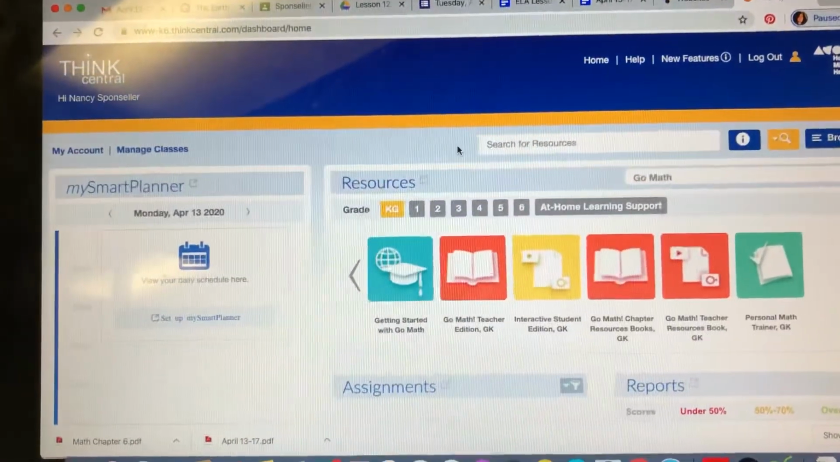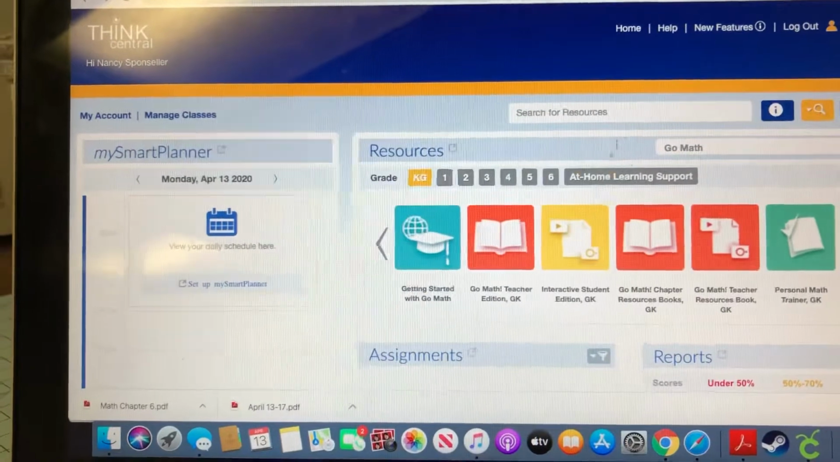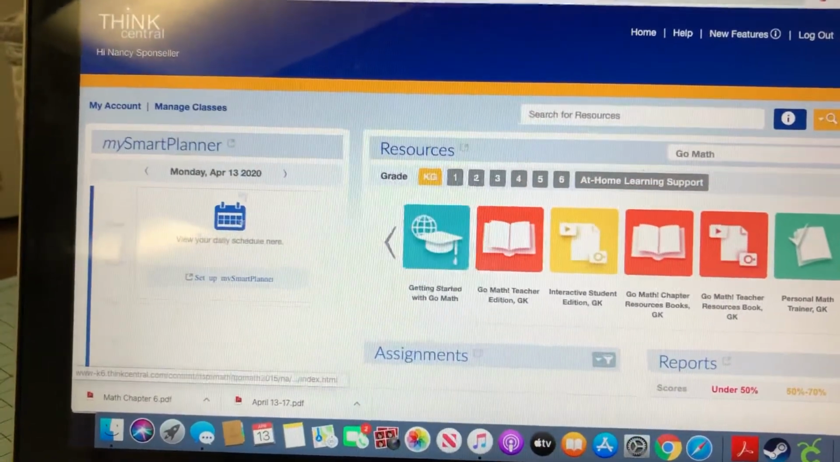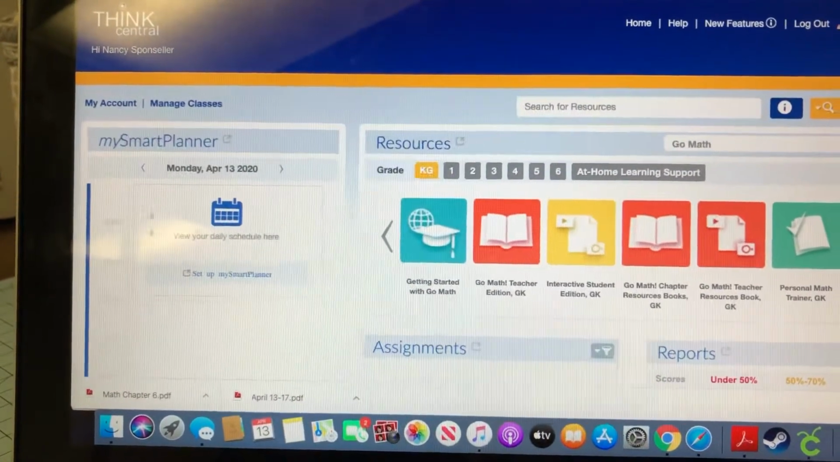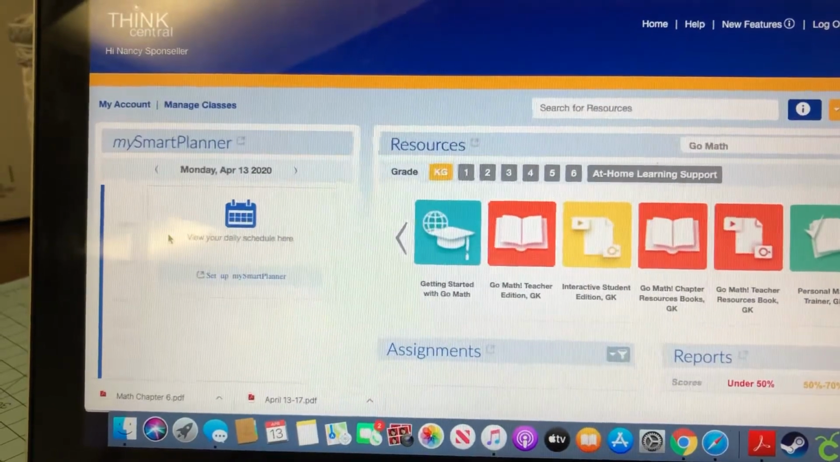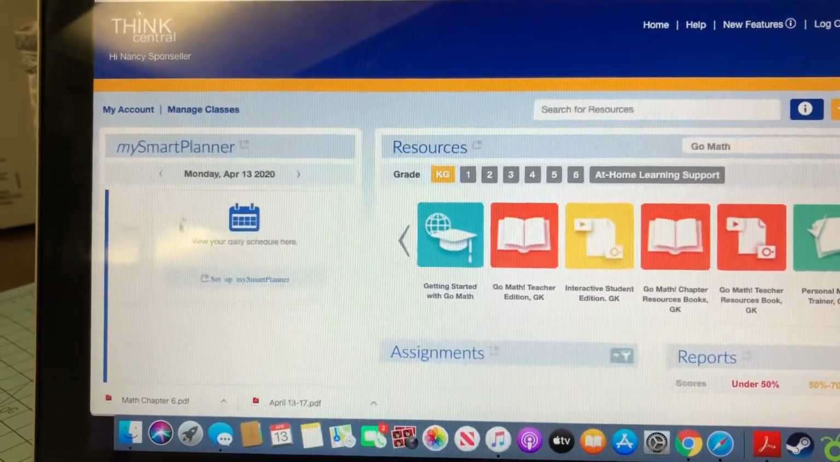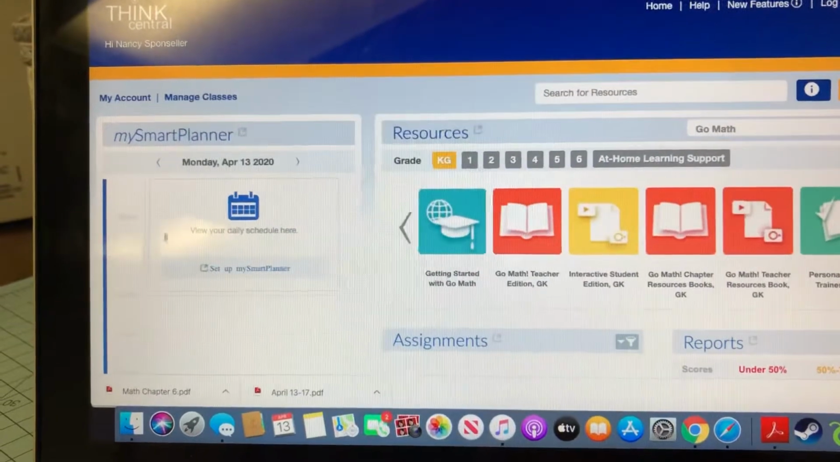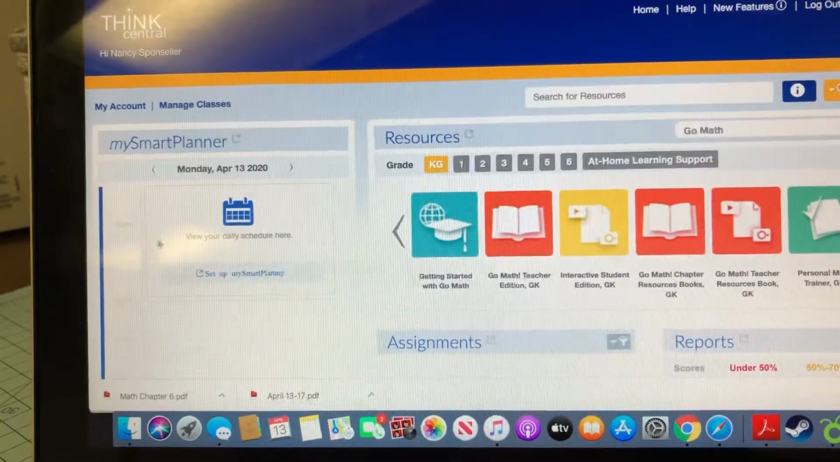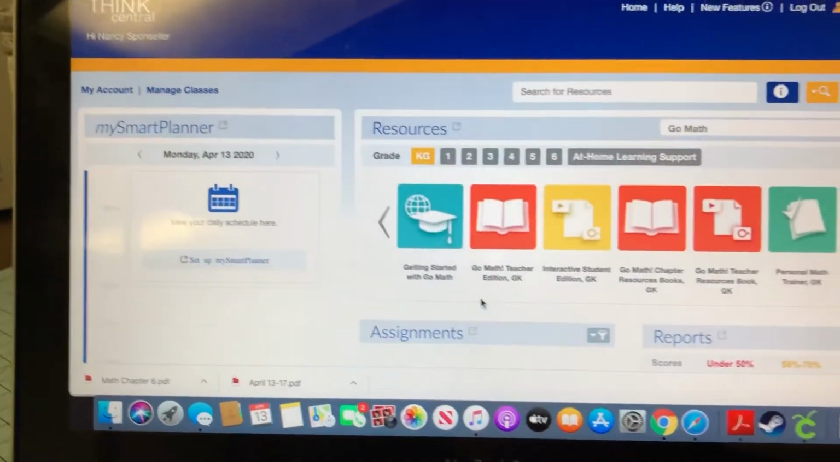But when you have Think Central, this is where you have both your math and your reading. So I know yours has a little bracket over here on the left-hand side where you always have to change it to reading. I think it's automatically on math. So if you're getting ready for reading, make sure you switch it over there to reading so that you can get to your ebook that way.